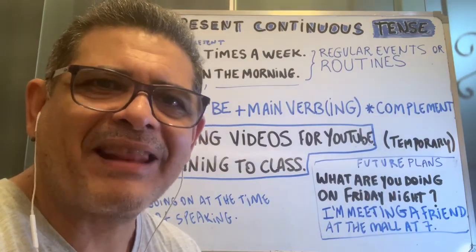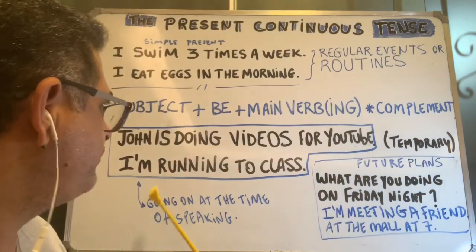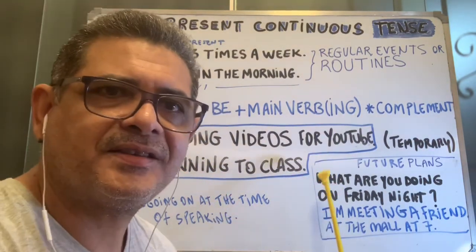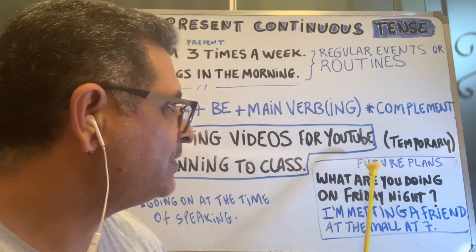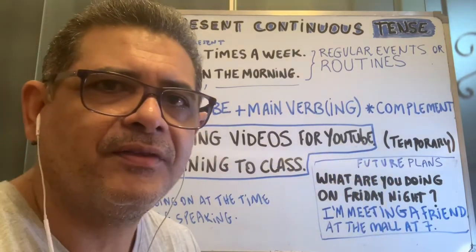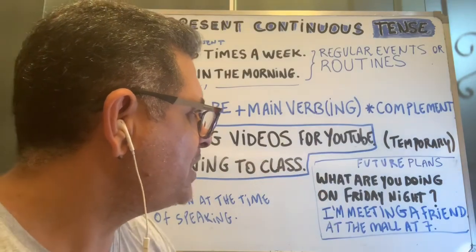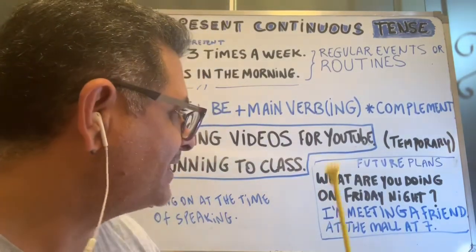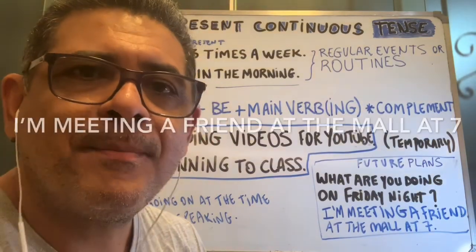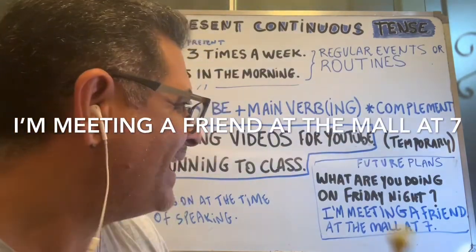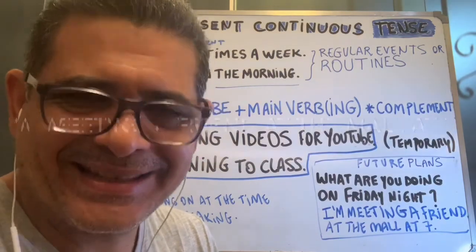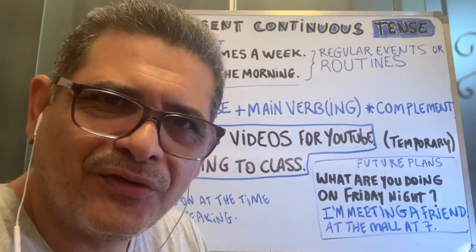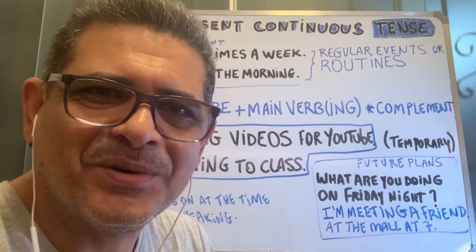When it's a declarative sentence, the verb be comes after the subject. But since this is a question, the verb be comes right before the subject. So what are you doing on Friday night? The answer can be like that. I'm meeting a friend at the mall at 7. So I am describing a plan for the future by using the present continuous.